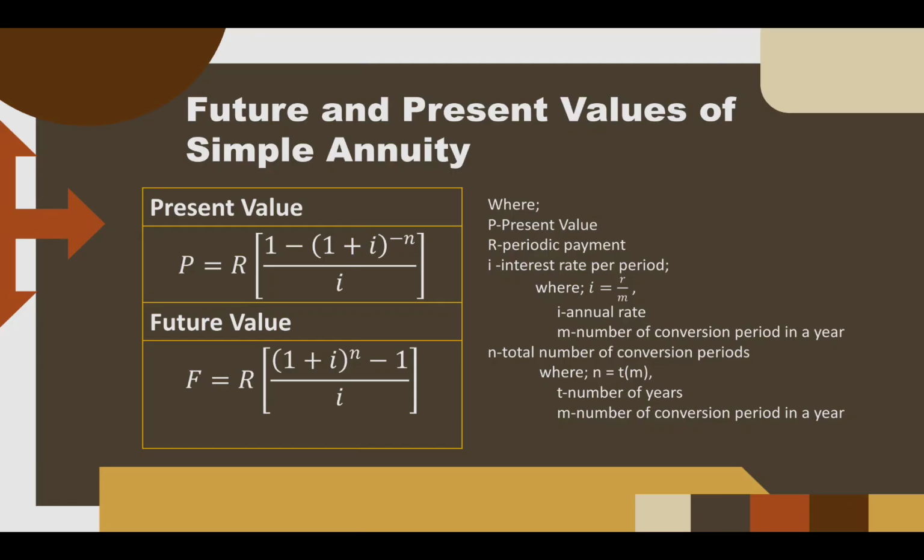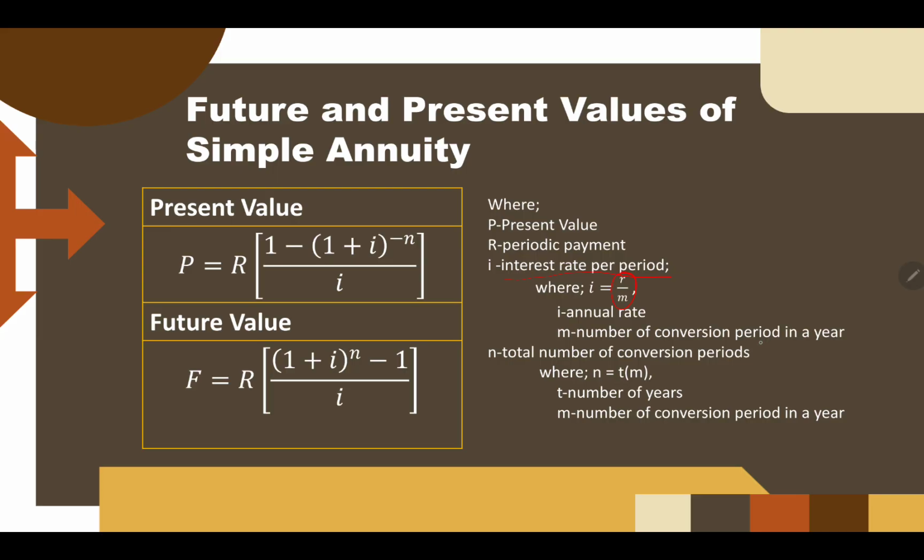We have P, the present value of the annuity, and R, the periodic payment, the amount of money you pay each period. Then I is the interest rate per period, the same as in computing simple interest. You have to divide the rate by M, the number of conversion periods in a year. If it's monthly, you divide it by 12. If it's semi-annually, you divide it by 2. So this is clear already to you.